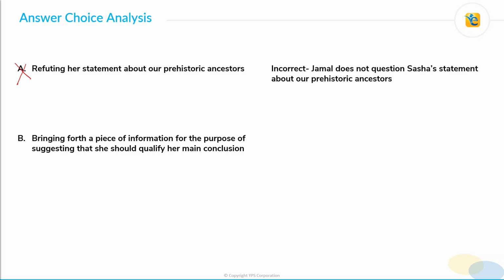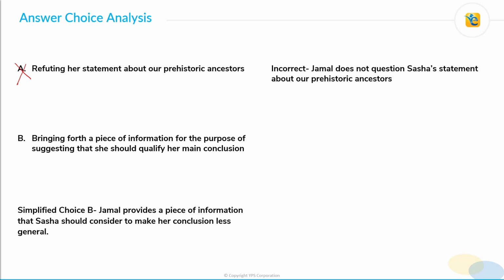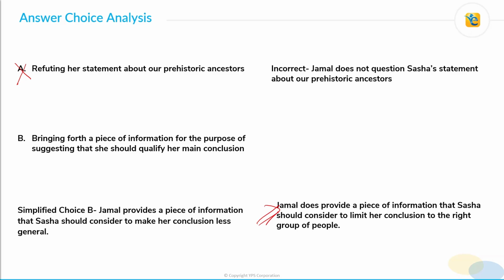Choice B. Now, if we simplify choice B, it would mean that Jamal provides a piece of information that Sasha should consider to make her conclusion less general. And yes, Jamal actually provides a piece of information that Sasha should consider to limit her conclusion to the right group of people. Jamal says that our prehistoric ancestors used to involve themselves in a lot of physical activities, while most of the human beings today do not do that. That is the consideration Sasha should consider to limit her conclusion to the right group of people. So as per our pre-thinking, choice B is the correct answer choice.